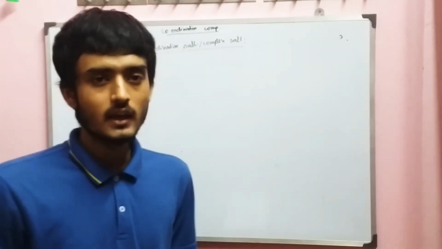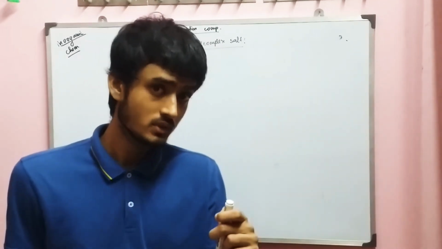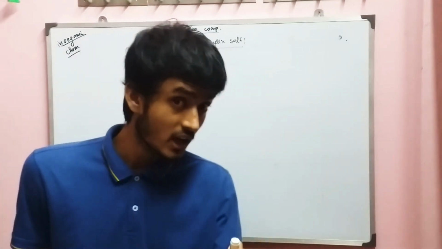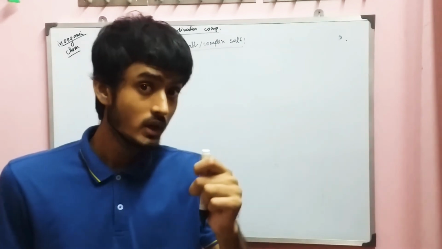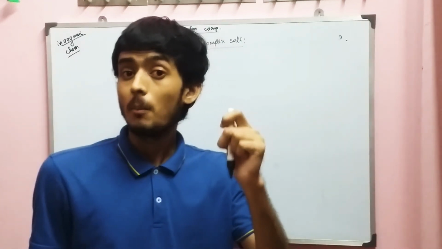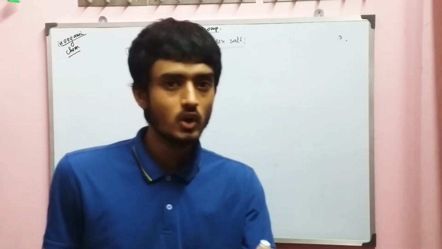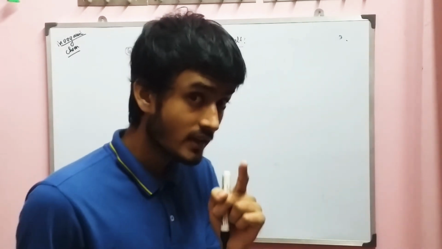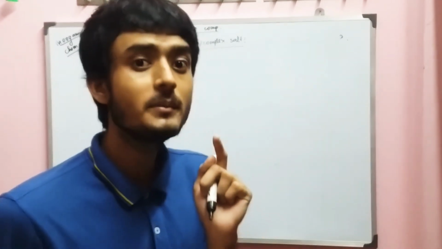What is a coordination salt or complex salt? A salt that forms complex ions is known as a complex salt or coordinate salt. So you have to learn about what is a complex ion. Let me write the definition first and then I will explain.